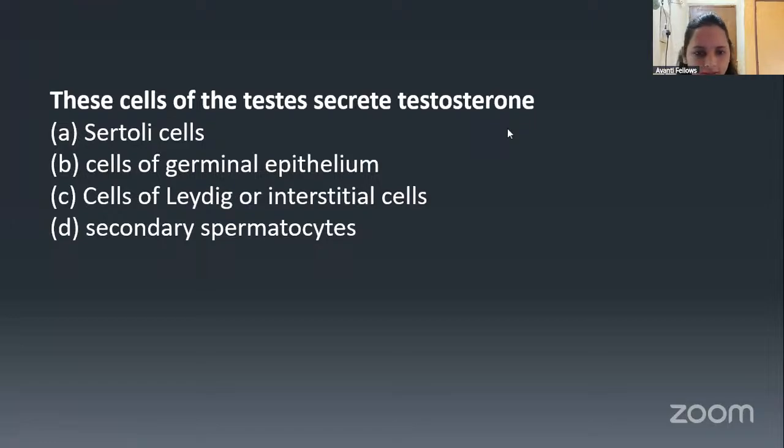Thank you, Sanjana. Okay. So in the last class, we have studied about this. Right? We have taken the cross section of the seminiferous tubule of the testis. Then we have seen this. The question is, which cells of the testis secrete testosterone? Option A, Sertoli cells. Option B, cells of the germinal epithelium. Option C, cells of Leydig or the interstitial cells. And option D, secondary spermatocytes.